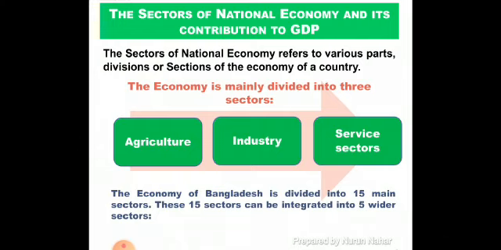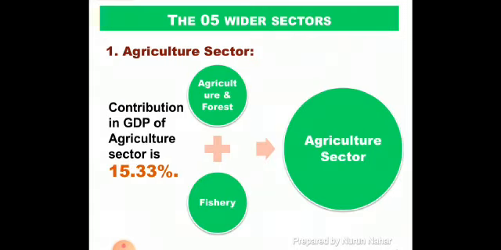The economy of Bangladesh is divided into 15 main sectors. These 15 sectors can be integrated into 5 wider sectors. Let's have a look. Number 1, agriculture sector. The contribution of agriculture sector in GDP of Bangladesh is 15.33%.